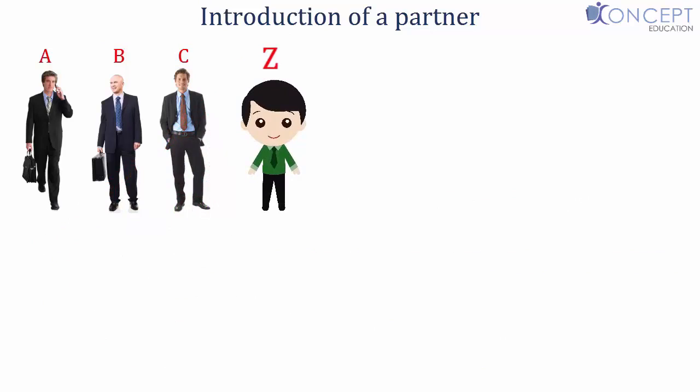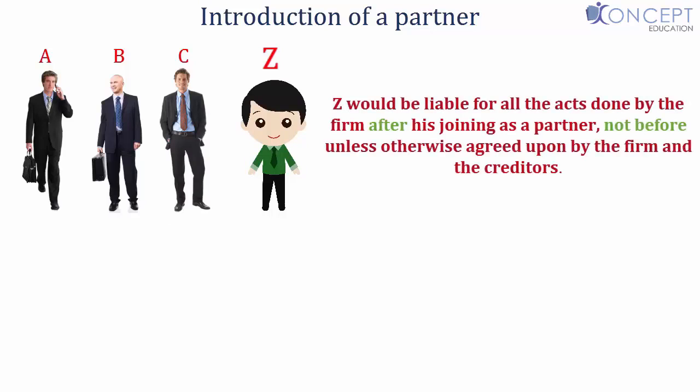Now what happens when Z joins the partnership? Well, Z would be liable for all the acts done by the firm after his joining as a partner, not before, unless otherwise agreed upon by the firm and the creditors.